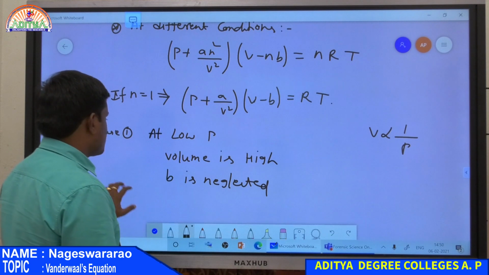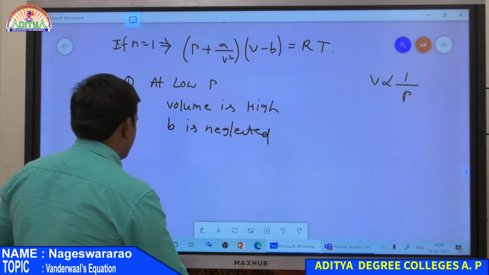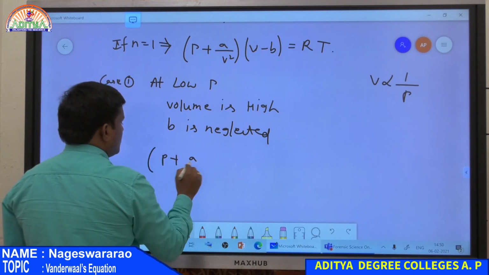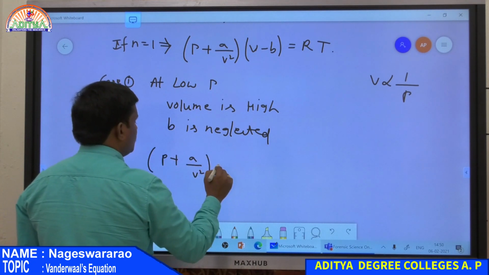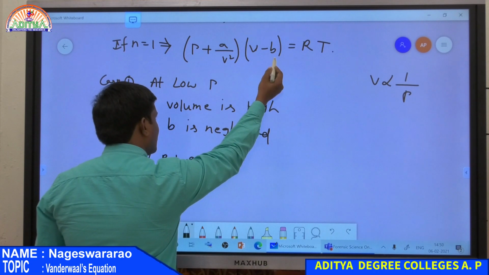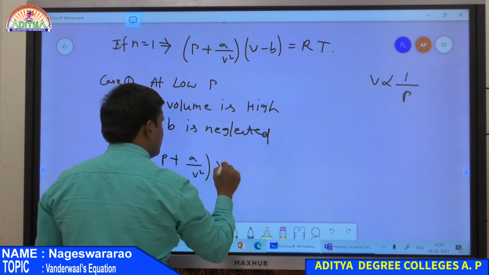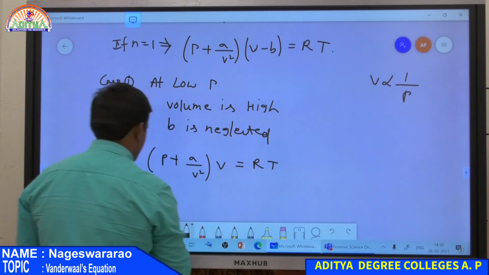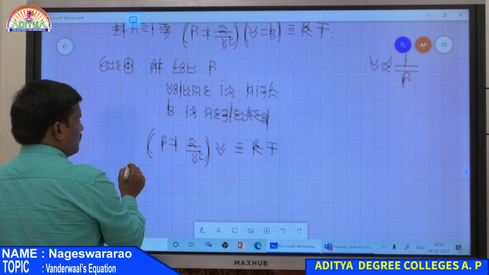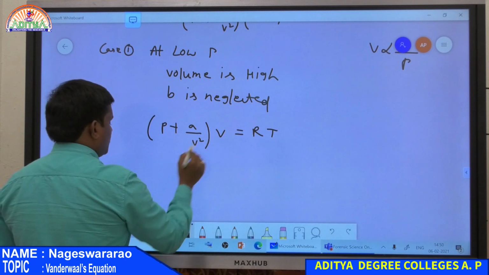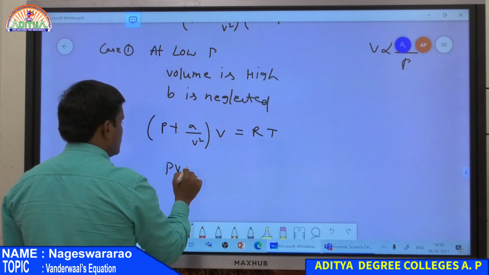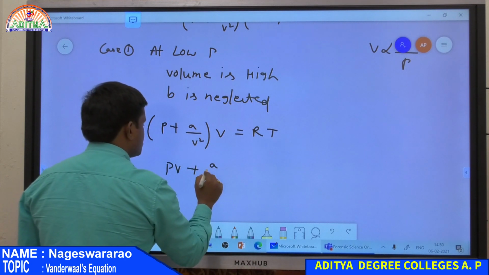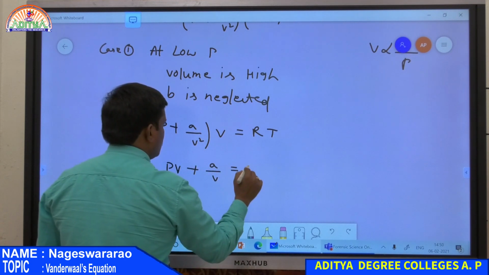Therefore the van der Waals equation becomes: P plus a by V square into V minus b, but b is neglected compared to V, so it is only V, equal to RT. Multiplying, we get PV plus a by V, where the V cancels, equal to RT.